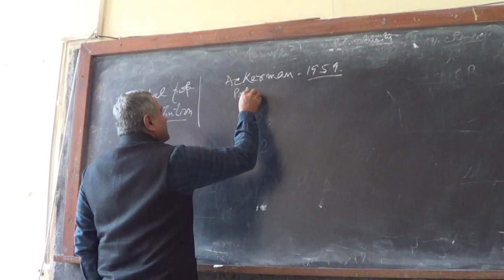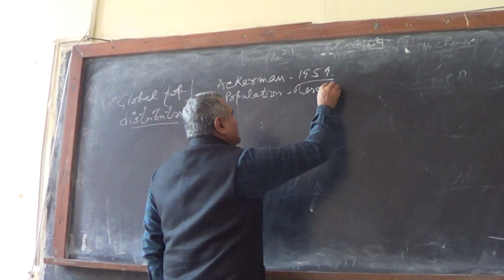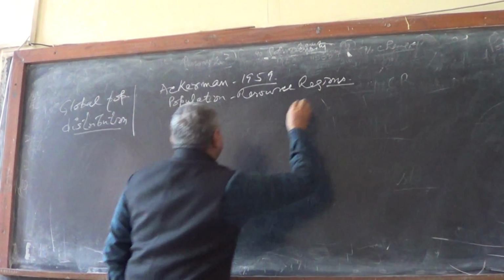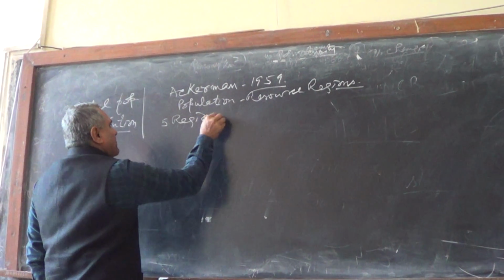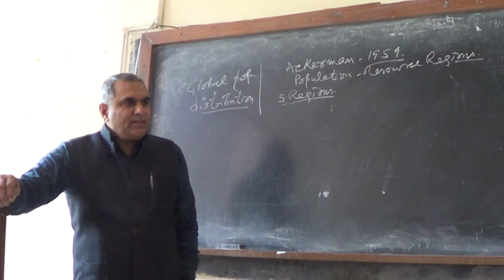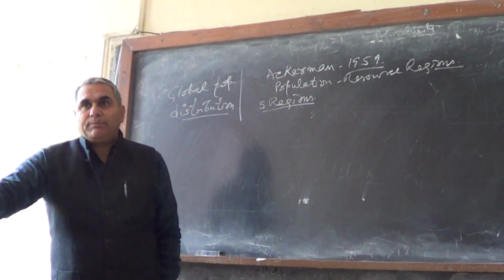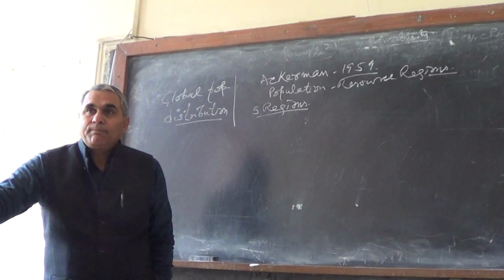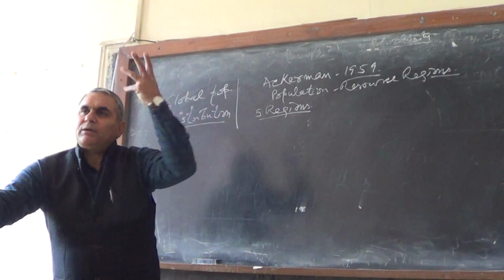Population resource regions. And he said there are the 5 regions. There is difference between area and region. Region is always a purpose-oriented landscape. When we talk about the high population region, population areas, area is there where population is there.